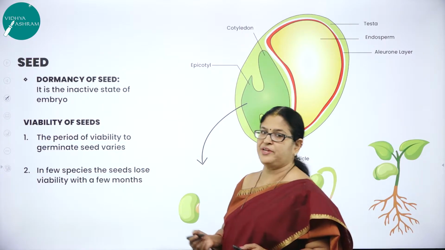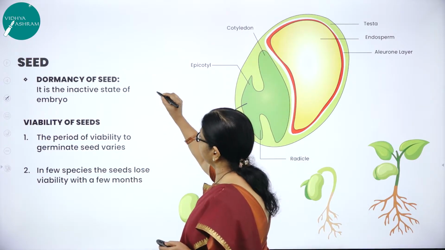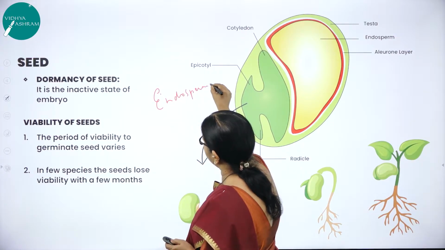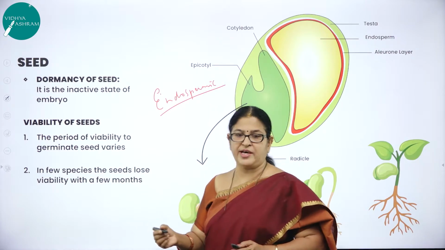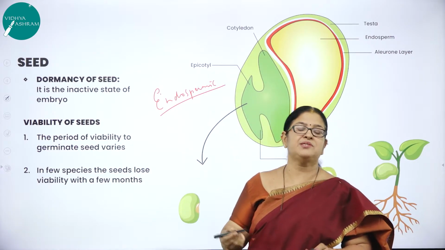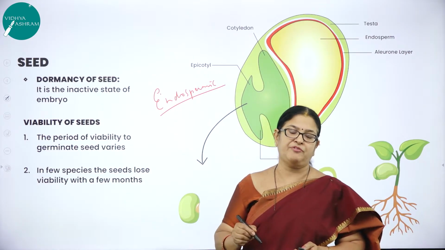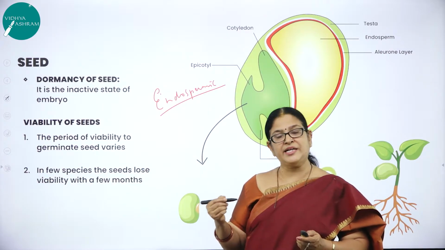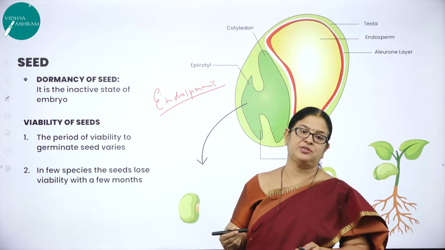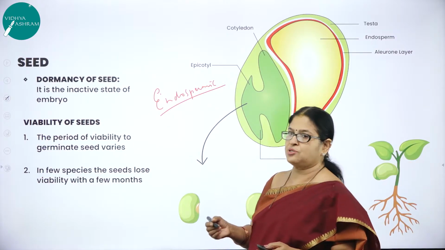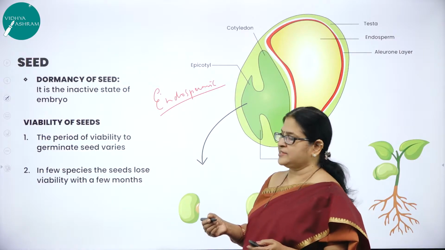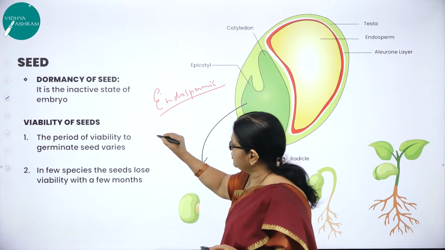What is the difference between them? Endospermic seed is a seed where some amount of endosperm is retained, and that amount of endosperm is utilized for seed germination. So the entire endosperm is not utilized during the process of embryogenesis. What is the example? Wheat, barley, etc.